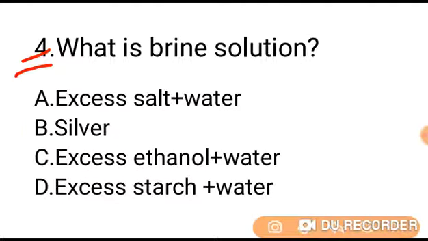What is brine solution? Option A excess salt plus water, B silver, C excess ethanol plus water, D excess starch plus water.